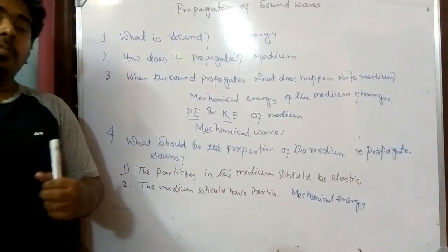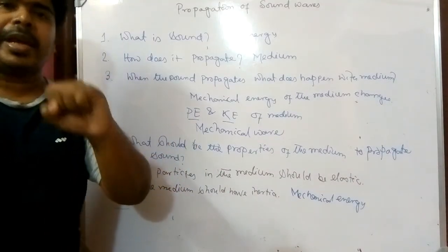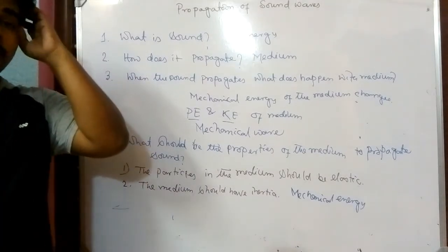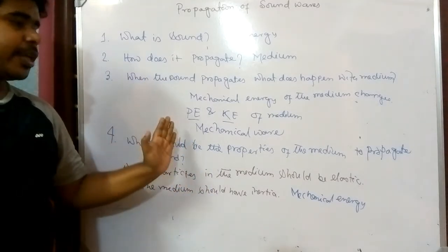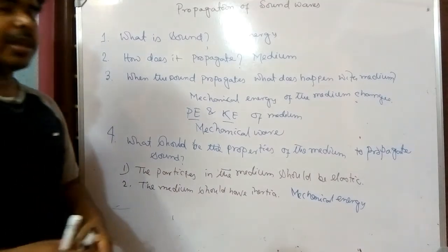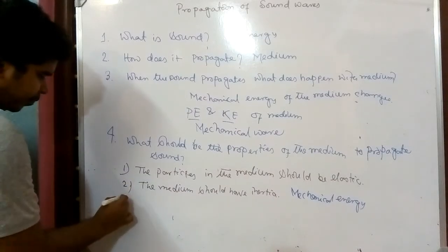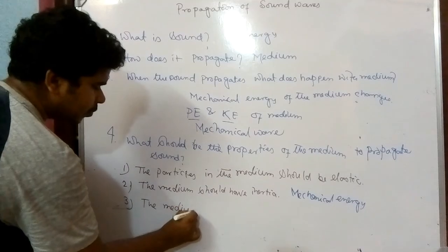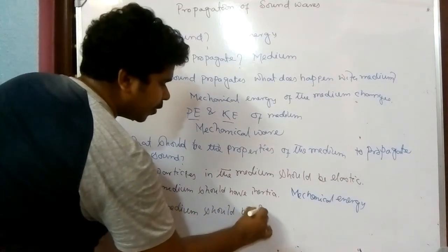So if there is mass in the particle, then they should have a proper mechanical energy. So whatever medium we choose, it should have a perfect inertia. That means a perfect combination of potential energy and kinetic energy, in total, the mechanical energy. Number three, and this is the last property, the medium should be frictionless.